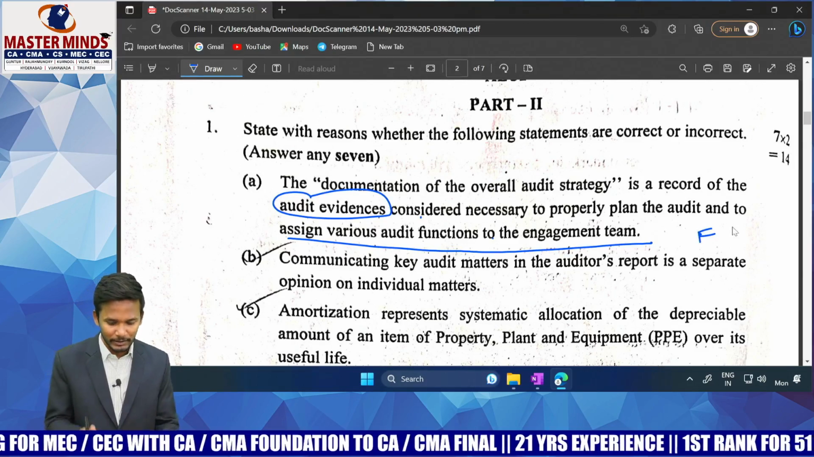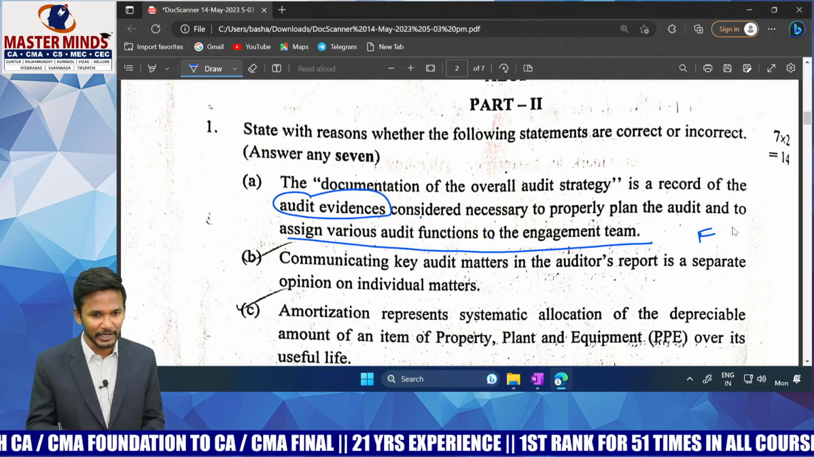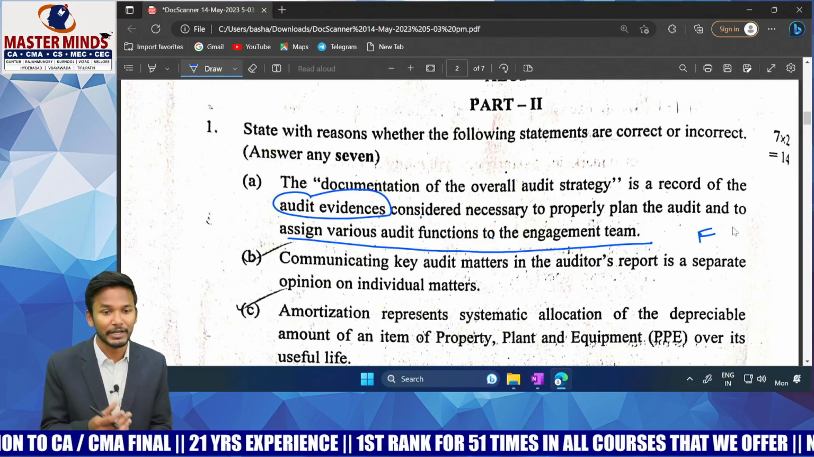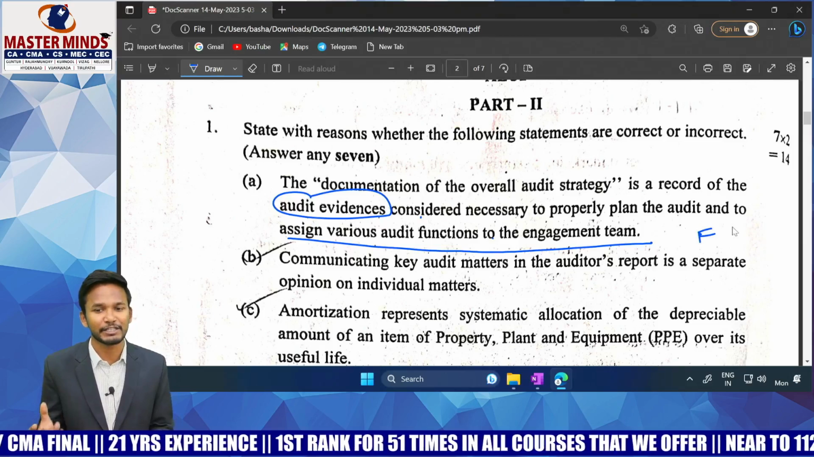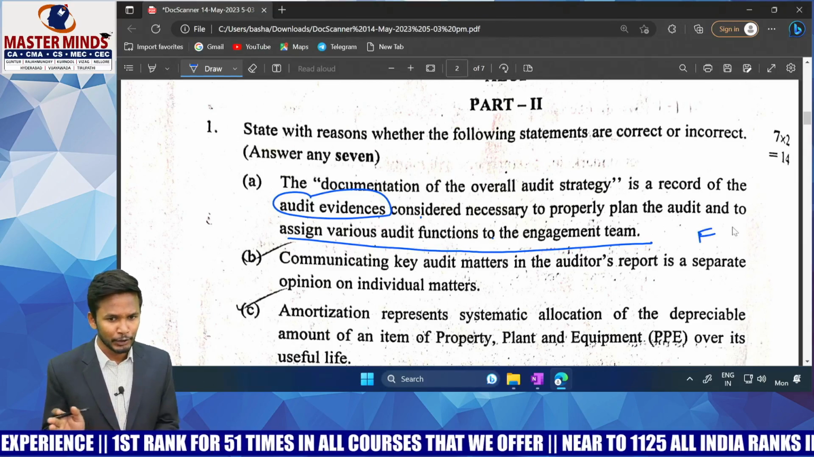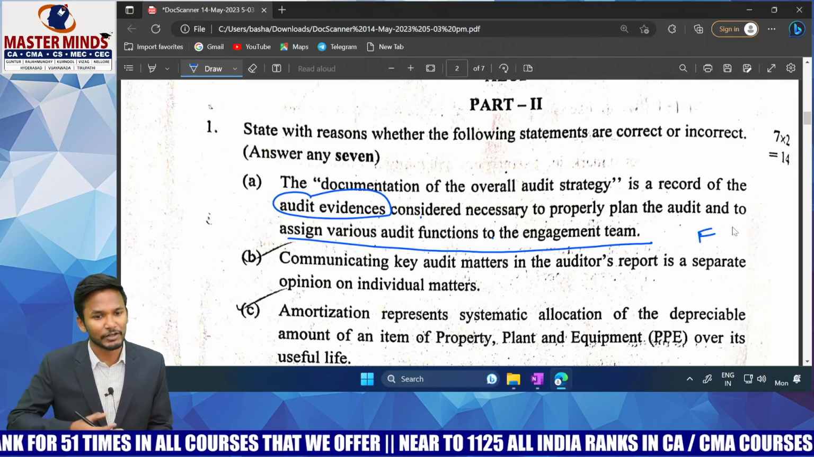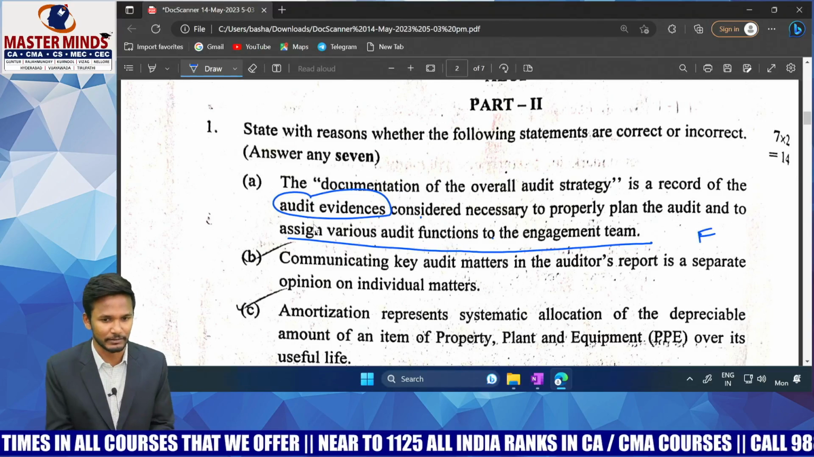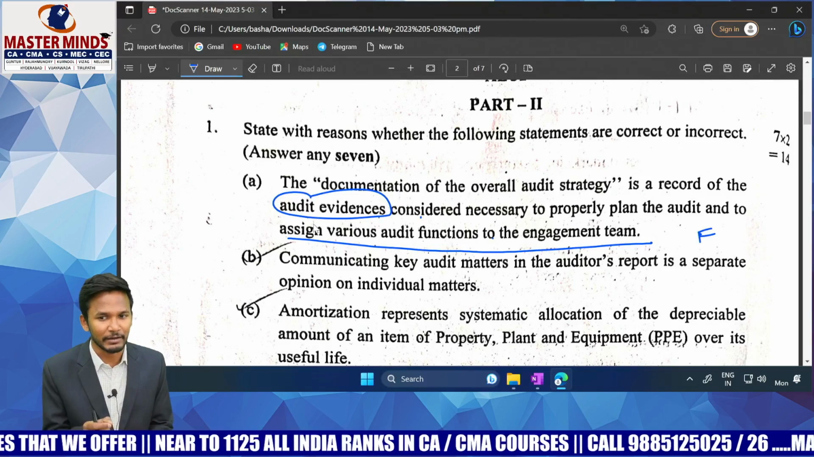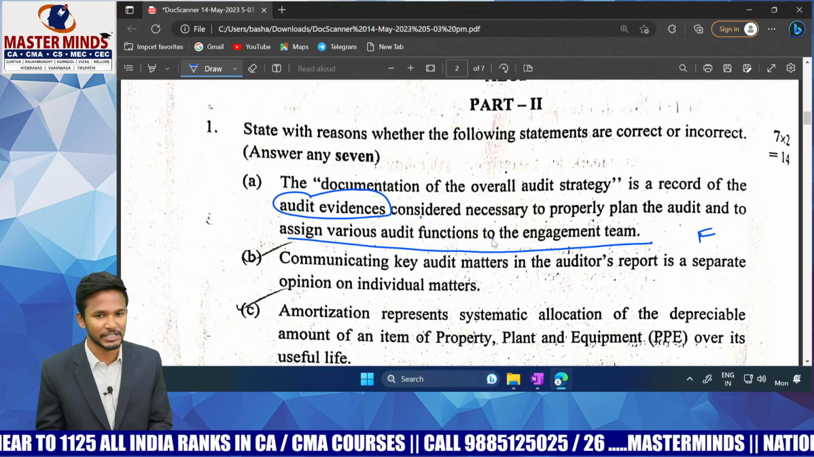What is the answer you write? The documentation of overall audit strategy is a record of key decisions made, considered necessary to properly plan the audit and to communicate the significant areas to the engagement team. That is the actual statement you will write. You will not stop there. You will further write that audit evidence is nothing but information collected by the auditor as a part of audit procedures, because he is using the word audit evidence here. You will not stop there. You will write a further line saying that in the audit plan, we are going to assign various audit functions to the engagement team, not at the strategy stage.